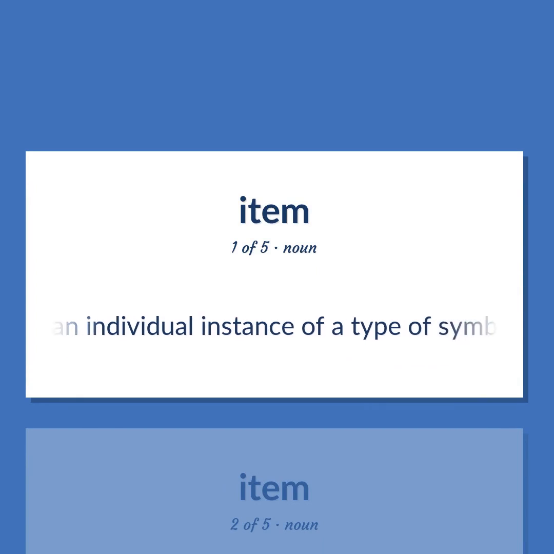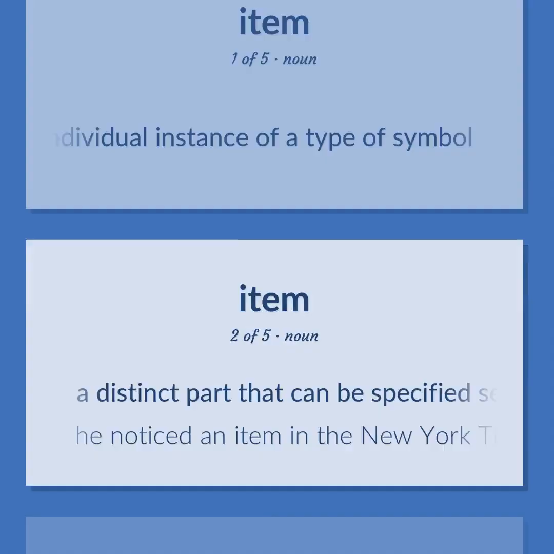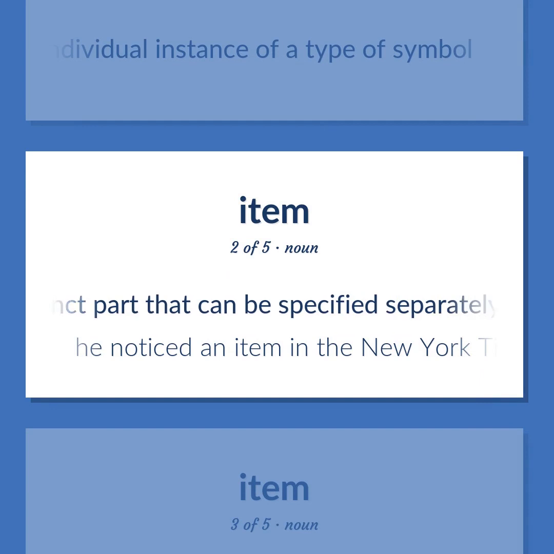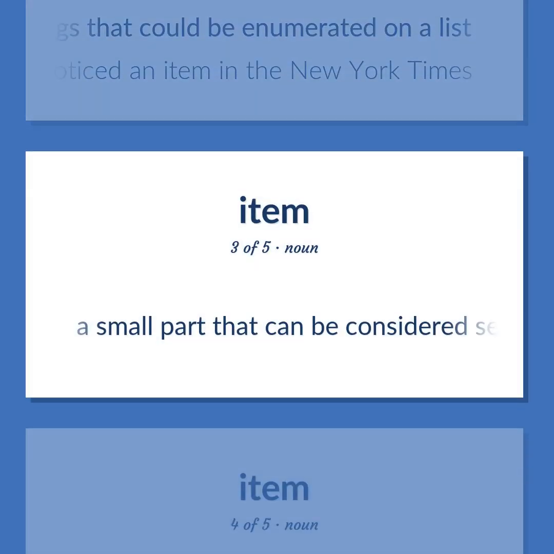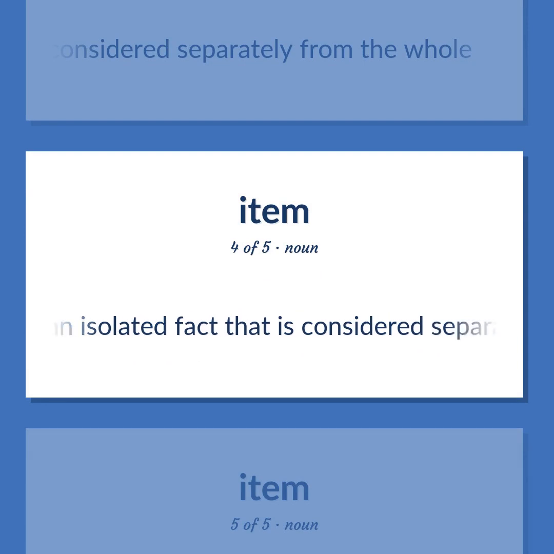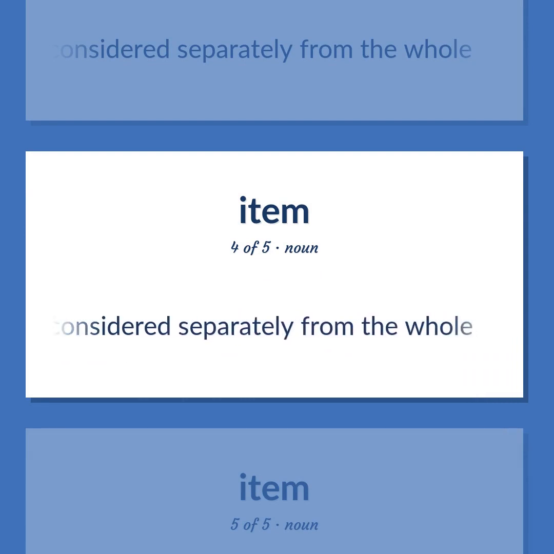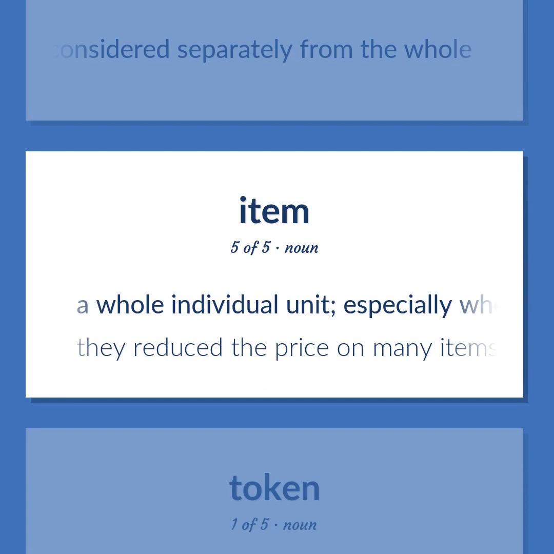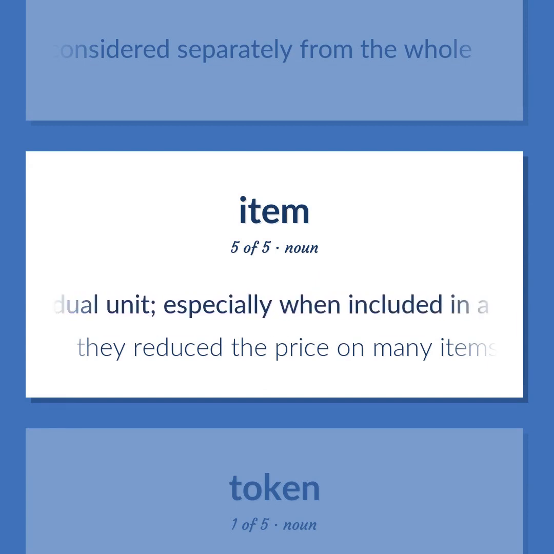An individual instance of a type of symbol. A distinct part that can be specified separately in a group of things that could be enumerated on a list. He noticed an item in the New York Times. A small part that can be considered separately from the whole. An isolated fact that is considered separately from the whole. A whole individual unit, especially when included in a list or collection. They reduced the price on many items.